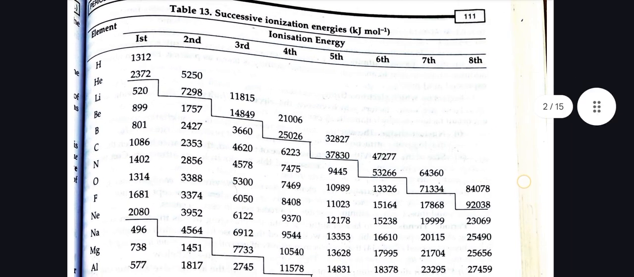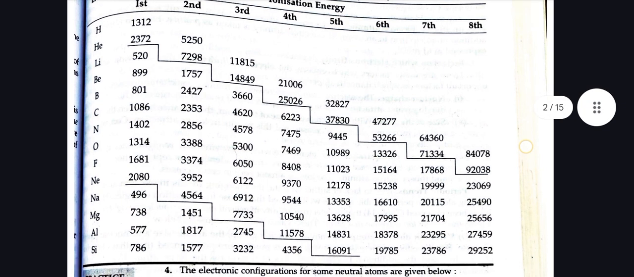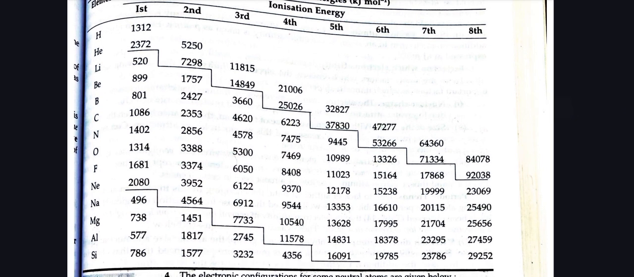Table 13 shows successive ionization energy in kilojoules per mole. Elements: hydrogen, helium, lithium, beryllium, boron, carbon, nitrogen, oxygen, fluorine, neon, sodium, magnesium, aluminum, silicon. First ionization energy: 1312, 2372, 520, 899, 801, 1086, 1402, 1314, 1681, 2080, 496, 738, 577, 786.